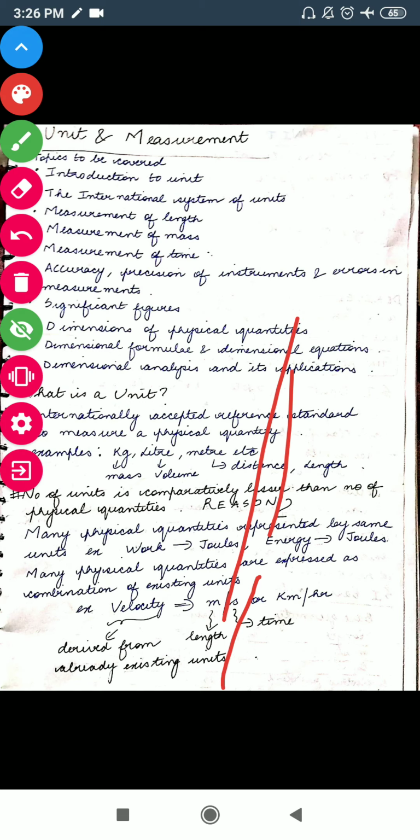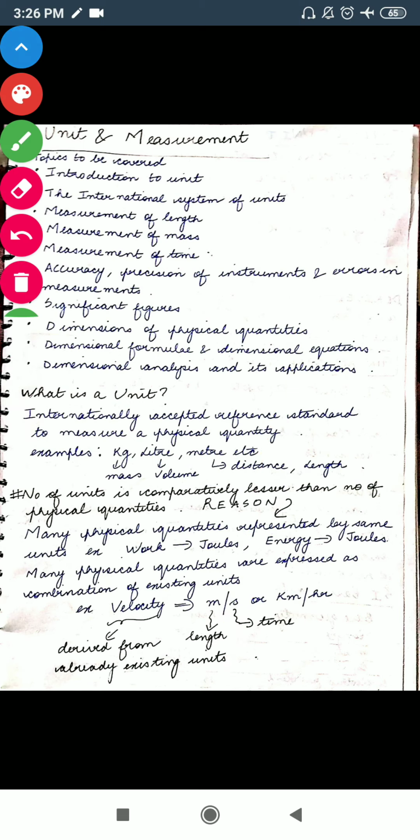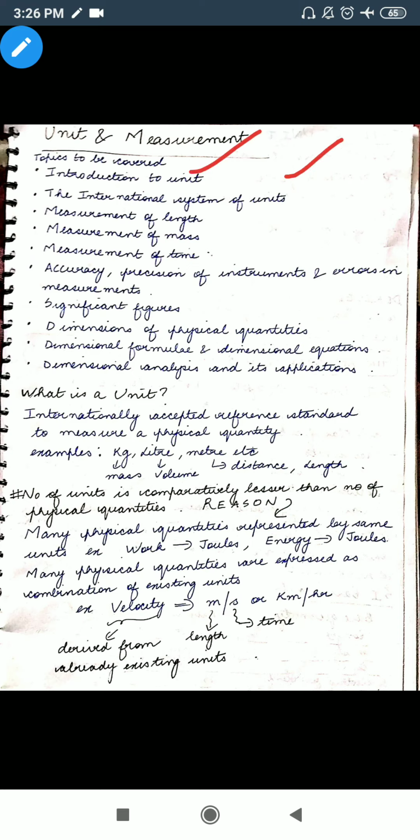We need to cover the international system of units. All very basic topics. Measurement of length, mass, time, accuracy and precision of instruments, errors in measurements, significant figures, dimensions in physical quantities, dimensional formula and dimensional equations, dimensional analysis and its applications.